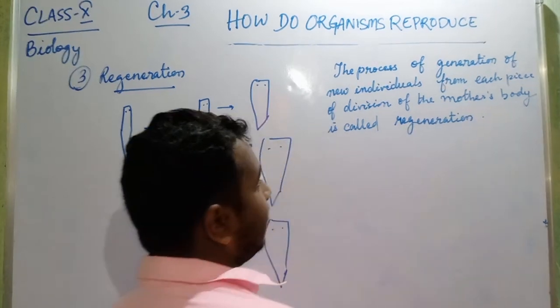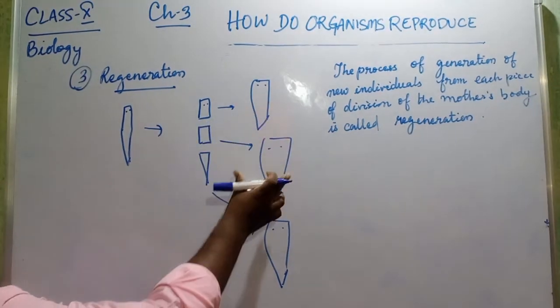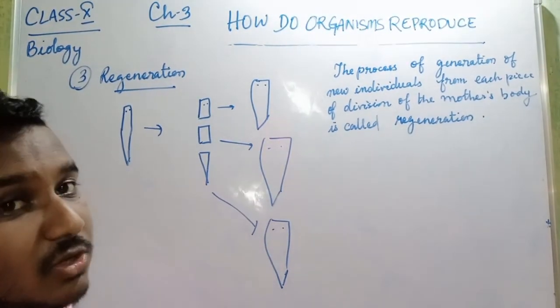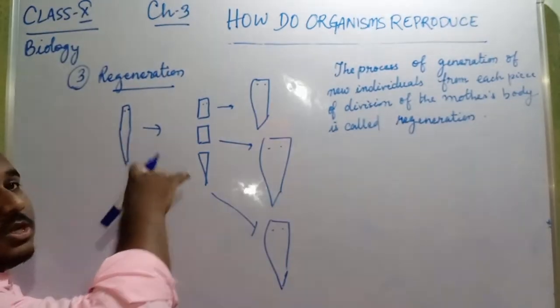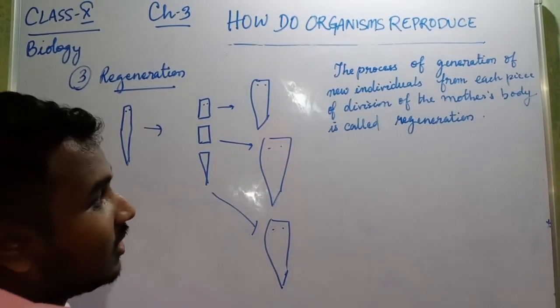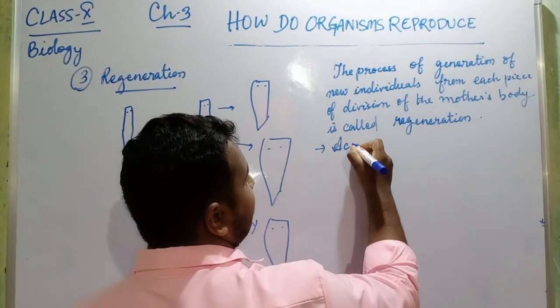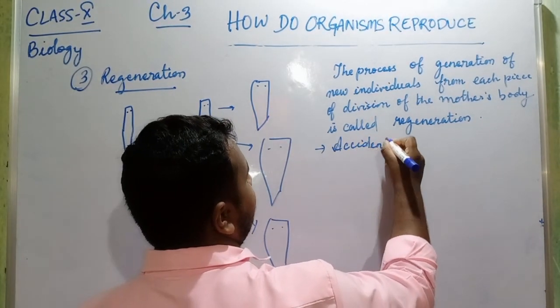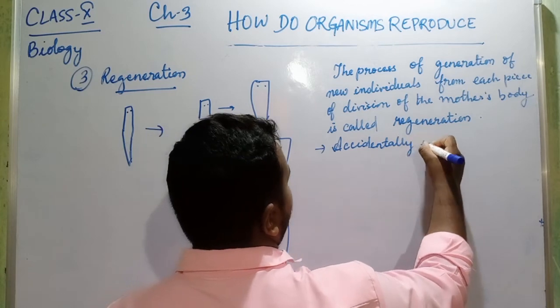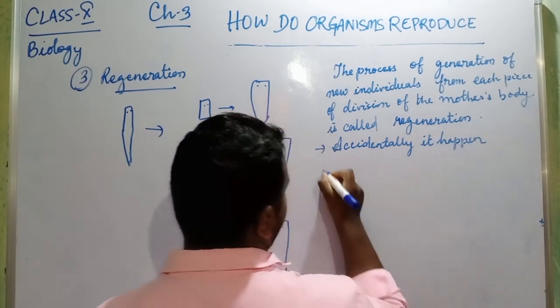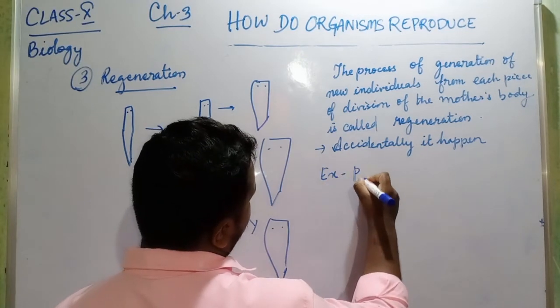Okay, it means each cell or each part will grow into a new individual. This does not happen on maturity, meaning on maturing it will not divide. Here it happens accidentally. You have to mention this also: accidentally it happens. For example, you can take a planaria.